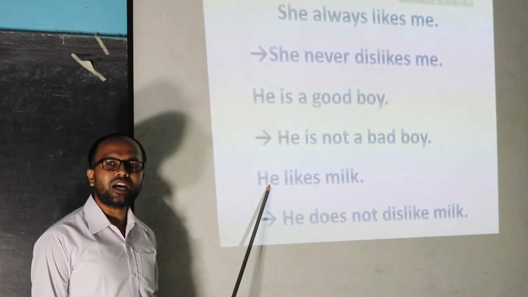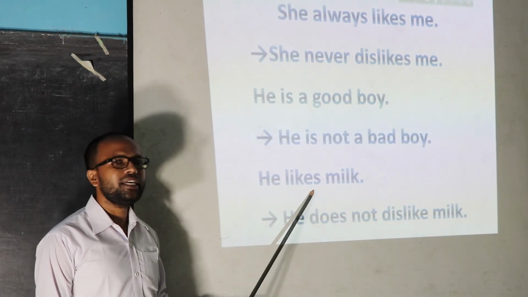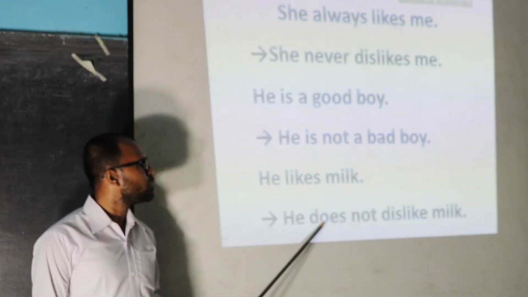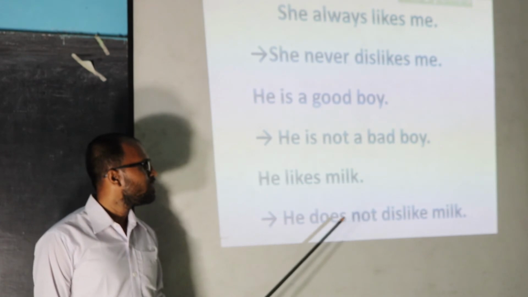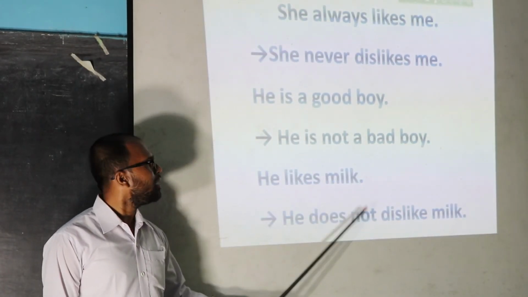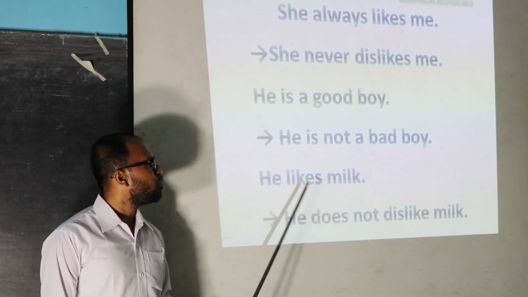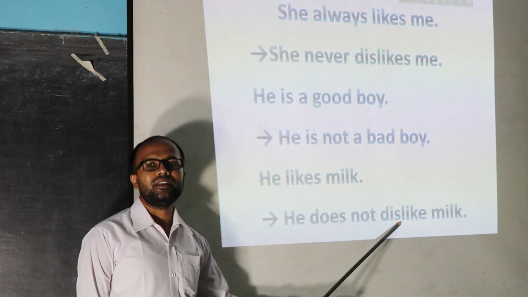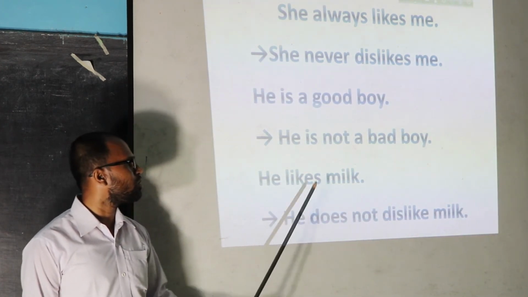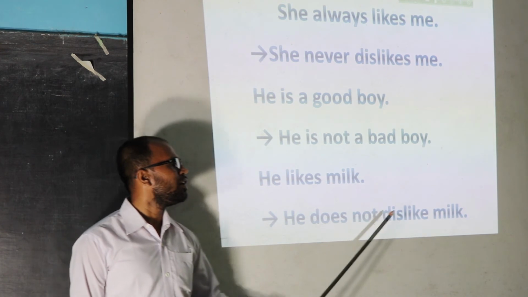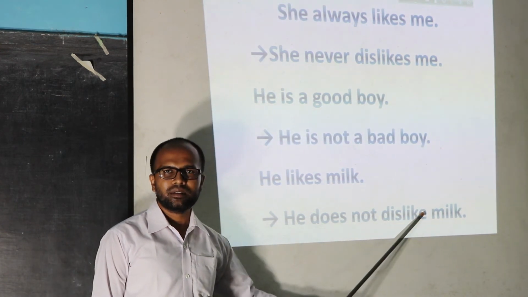Here the subject is third person singular number and it is present indefinite tense. So here we can use does not. And the opposite word of like is dislike. So the answer of this question is he does not dislike milk.